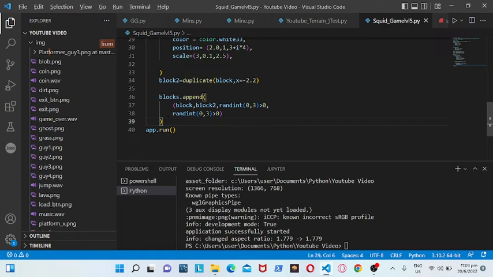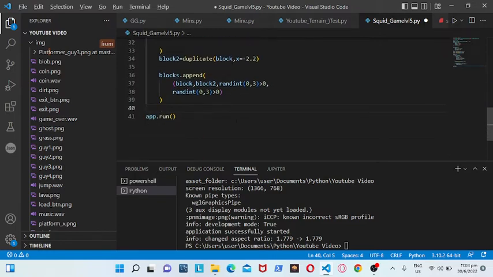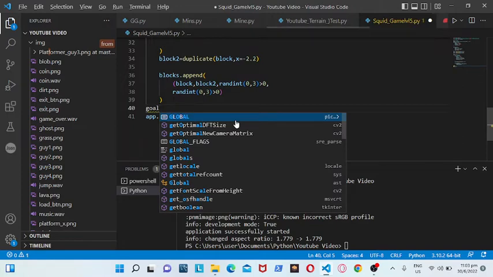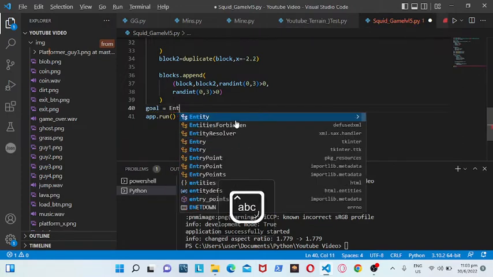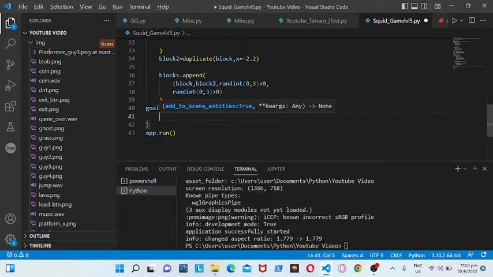So we need an end place that will be our goal. So what I would do is in this for in range, we would get out of it and put goal is equal to another entity, model.